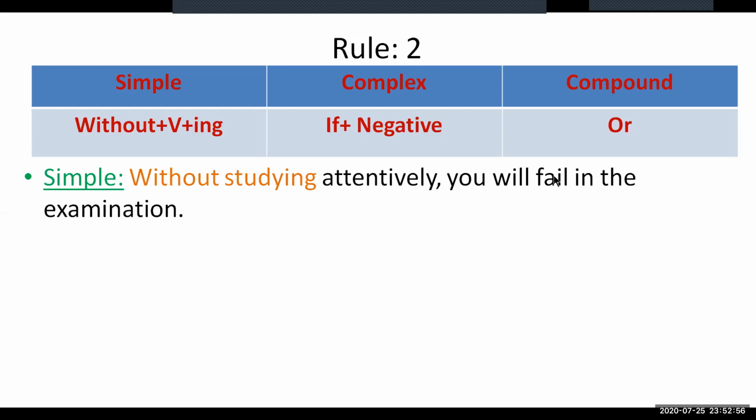If you focus your attention on the clause of the sentence, you'll fail in the examination, you'll find that this clause is in the future indefinite tense, for which we can understand that this is the first conditional sentence, which is in if plus negative. For a first conditional sentence, to make this sentence negative with the subject you, we do not use does or did. Normally for a first conditional sentence in the if clause, we need to use do not with the subject you. So let us take the subject you and the conjunction if at the beginning of the sentence. So if you, then negative by dropping without.